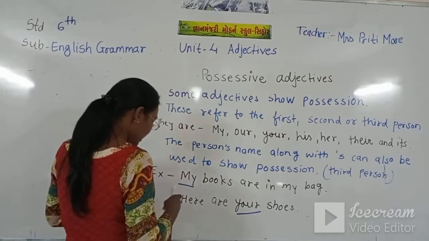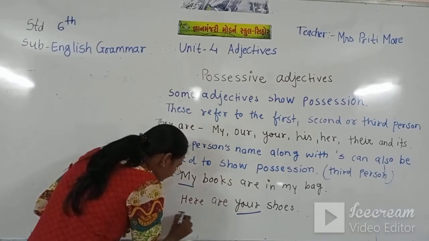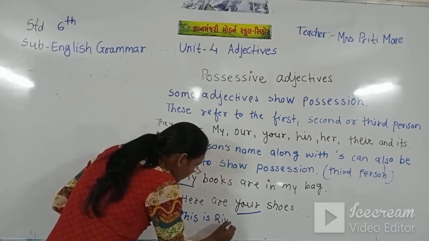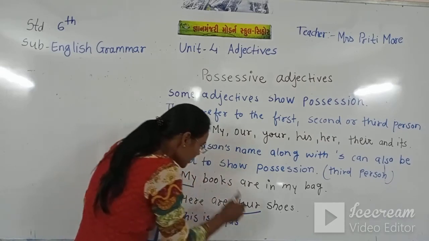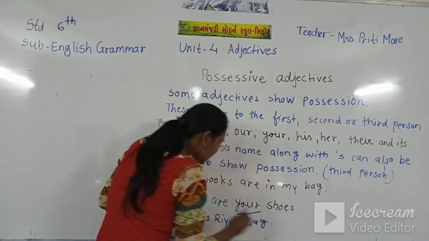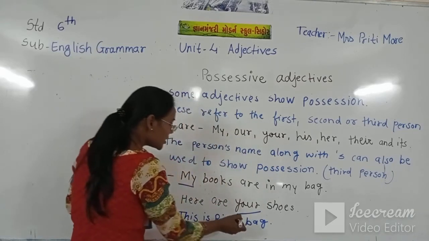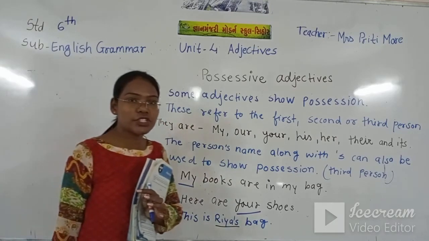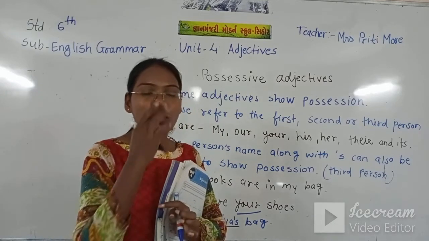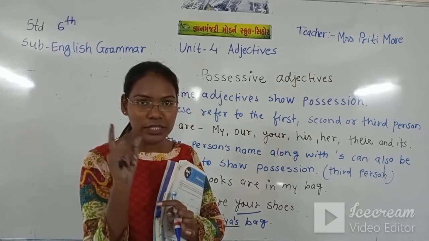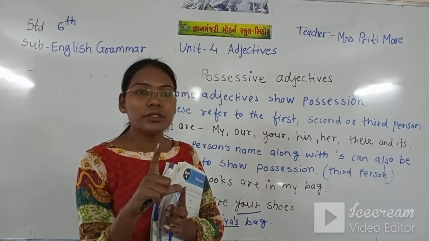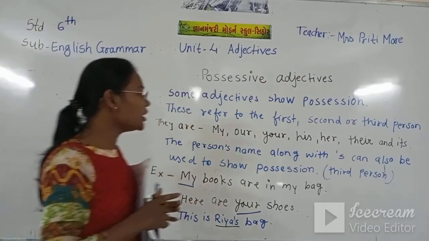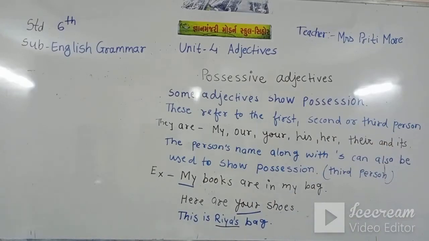Now again I write that example. This is Riya's bag. Apostrophe s. Here I have used apostrophe s. That means this apostrophe s is also showing the possession. Along with the noun, if we use apostrophe s, we use it to show the possession. Please note down all this in your notebook.